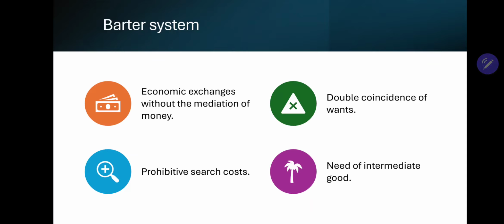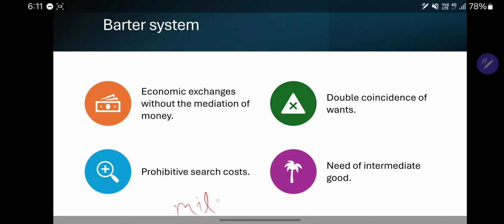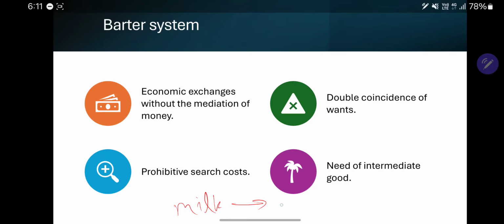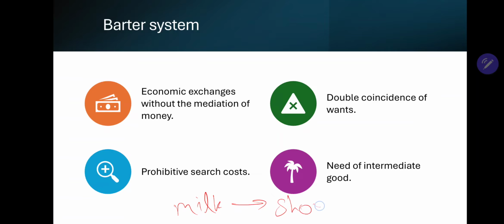Let us assume that we are a dairy owner and wish to sell milk and we require a pair of shoes. So, what we have is milk, but what we want is shoes. To be able to fulfill our wish, we would need to find a shoe seller who also requires some milk so that we can exchange our milk for his shoes.